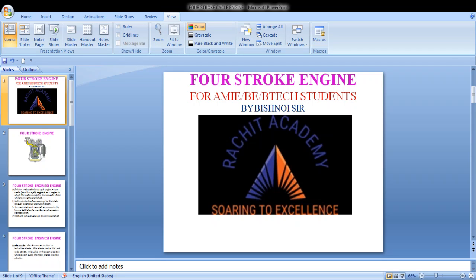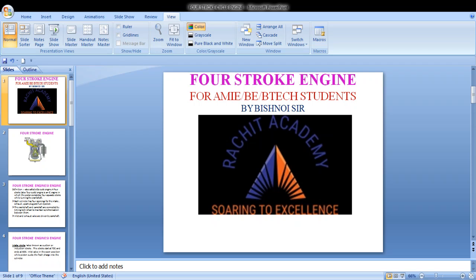Welcome to a session on the internal combustion engine. Just to recapitulate whatever we have read earlier, we have read about an engine. What is an engine? An engine is a device which transforms one form of energy to another form of energy. After that, we have read about heat engine. A heat engine converts thermal energy into mechanical energy, like your steam engine.